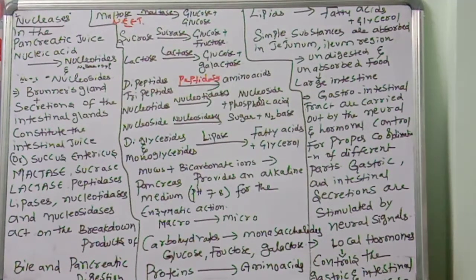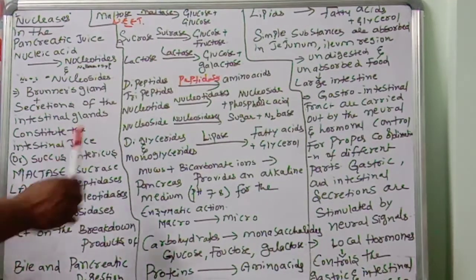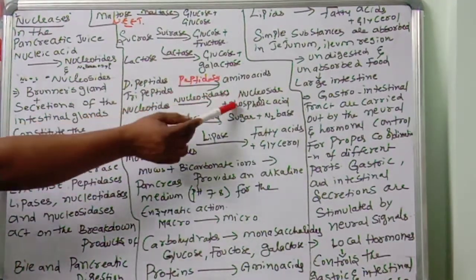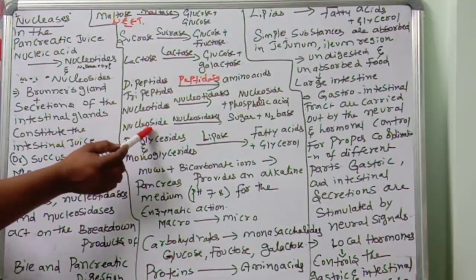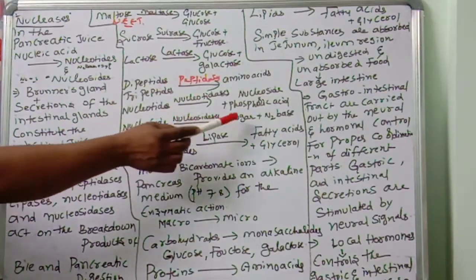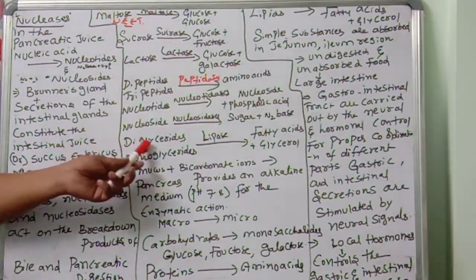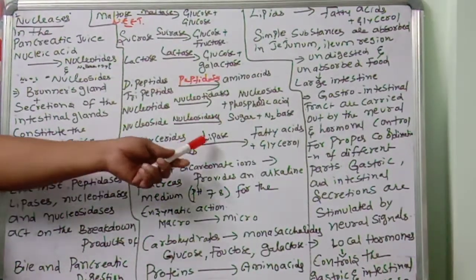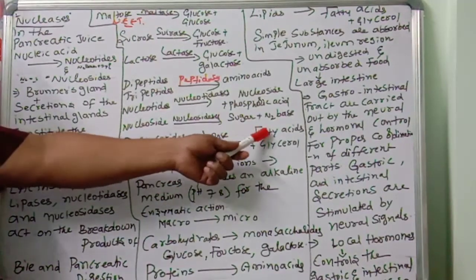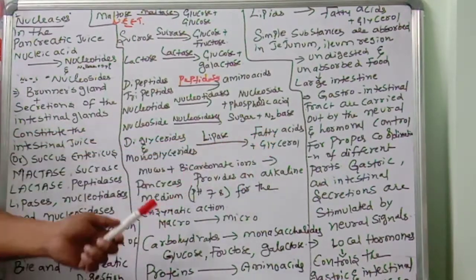Now, nucleotides, by nucleotidases, convert into nucleoside plus phosphoric acid. Nucleosidases convert it into sugar plus nitrogen base. Next, diglycerides and monoglycerides, with the help of lipase, convert into fatty acids and glycerol.